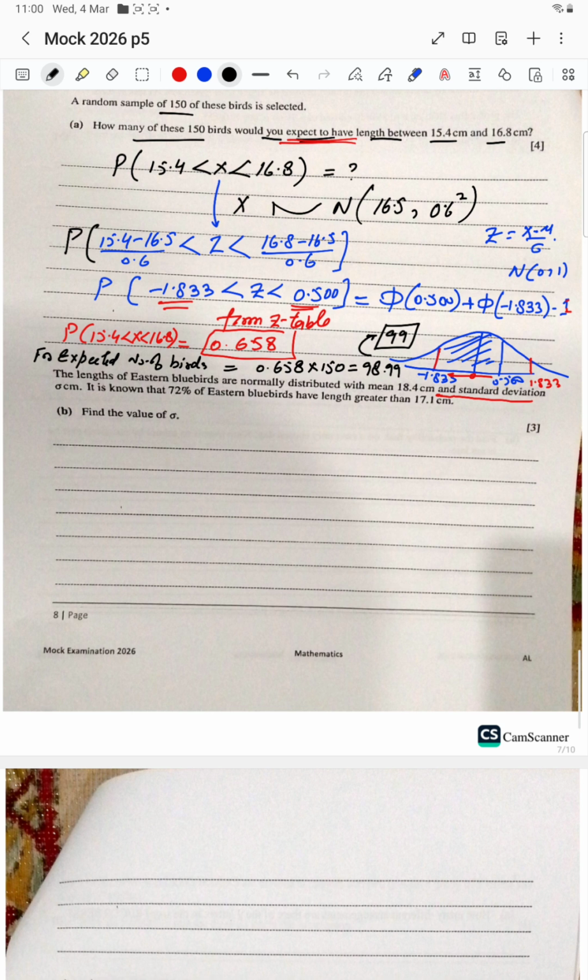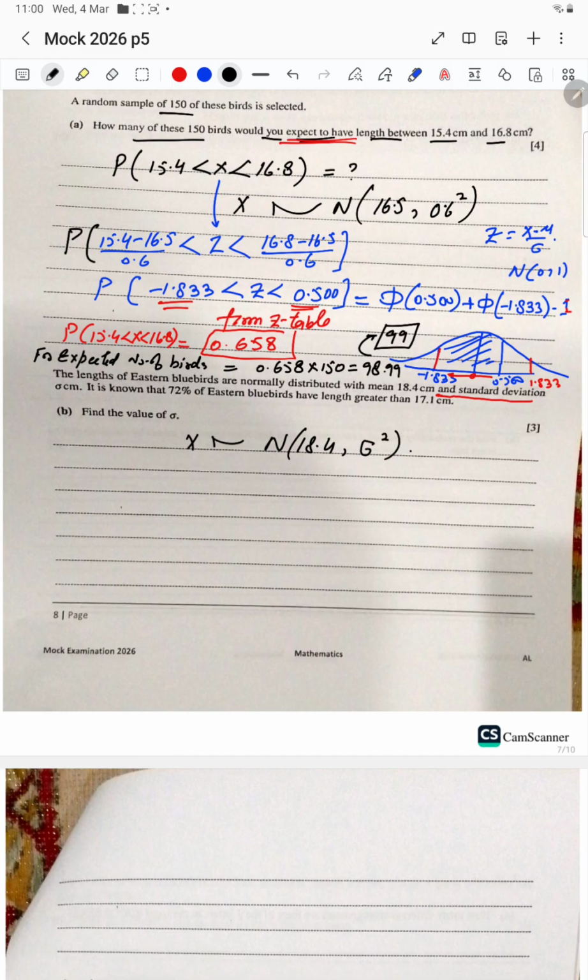Now the next one is: the lengths of western bluebirds are normally distributed with mean 18.4 and standard deviation sigma, so variance sigma square.